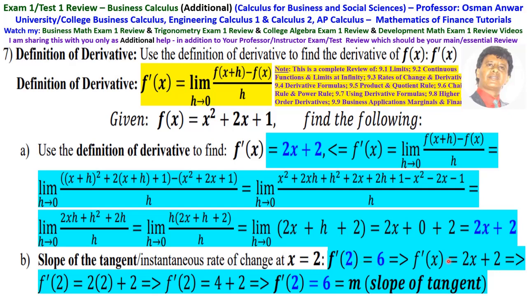So f prime at 2 is 2 times 2 plus 2, which is 4 plus 2, which is equal to 6. So that is the slope, that is the instantaneous rate of change. That's the slope of the tangent.